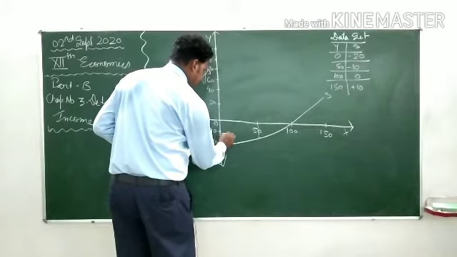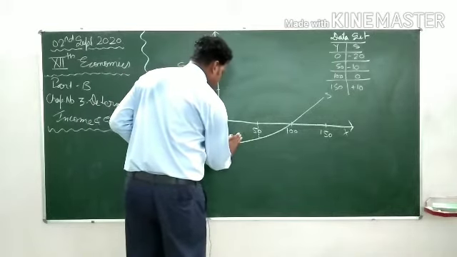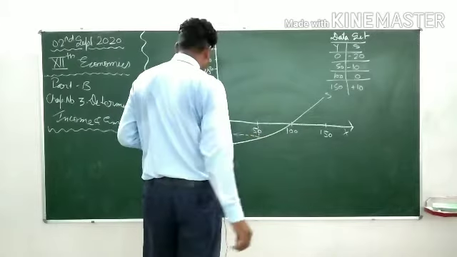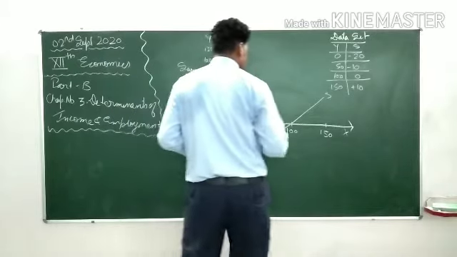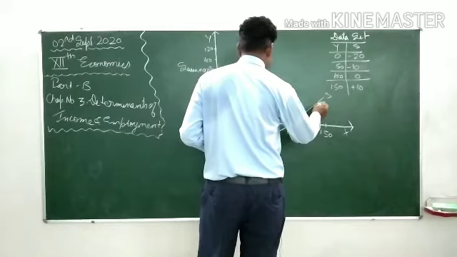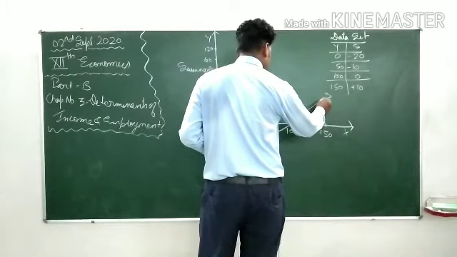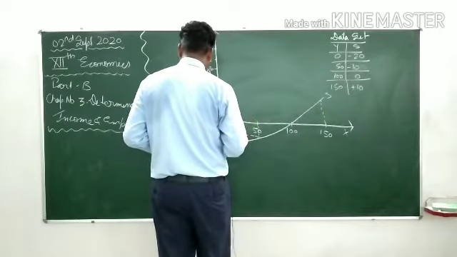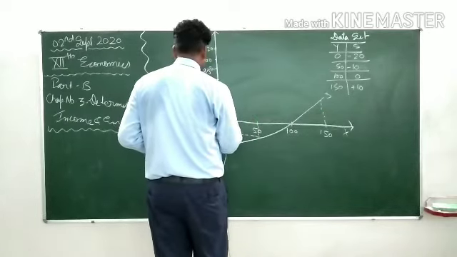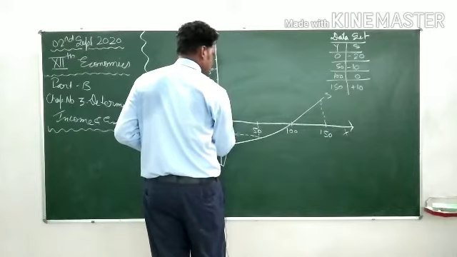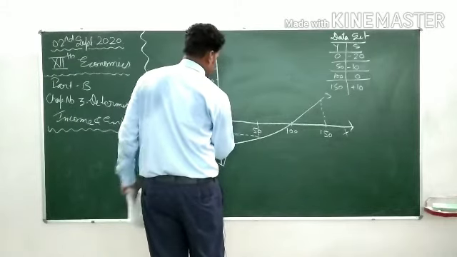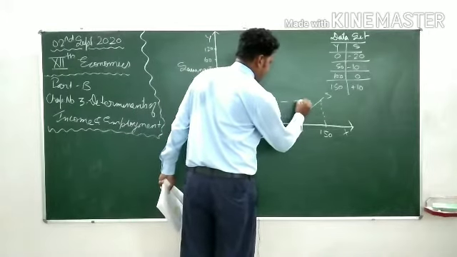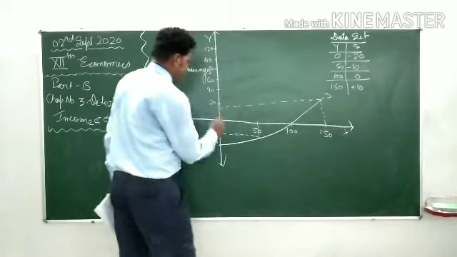If you draw at home with a scale and pencil, your drawing will be even better. And at 150, that is somewhere like this. 150 from this plus 10 over here, somewhere over here 10. It is your plus 10.